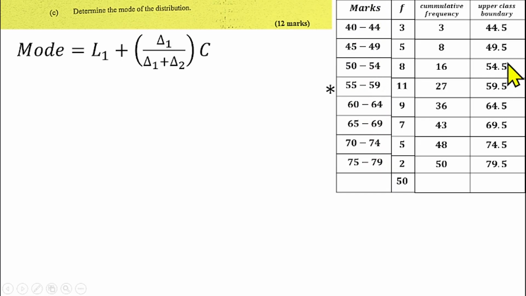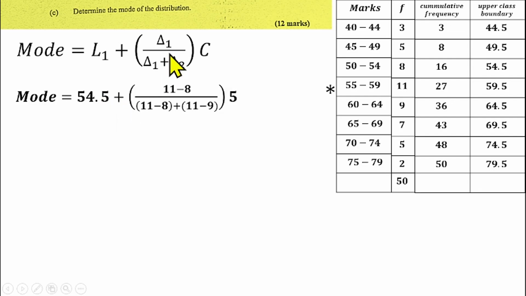From the upper class interval we got the upper class boundary before, but now we need the lower class boundary, so we are going to get it from the lower class interval. So this is the lower class interval of the modal class we are working on. To get the lower class boundary, we need to remove 0.5 from here. You remove 0.5, and that gives us 54.5. So our L1 will be 54.5.